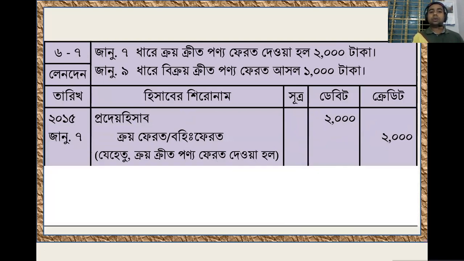Okay. Now the respective amount of product we have already set as a return. That means sales return. As sales is debit, so sales return will be credit. Am I right? As sales debit, sales return credit.